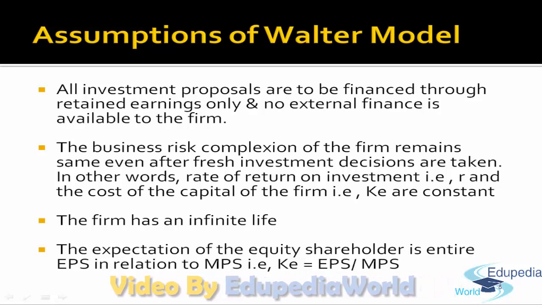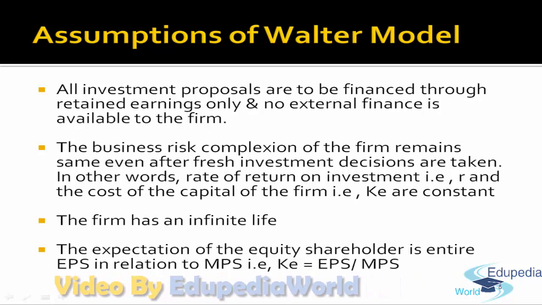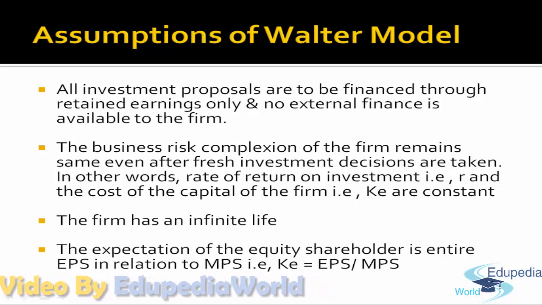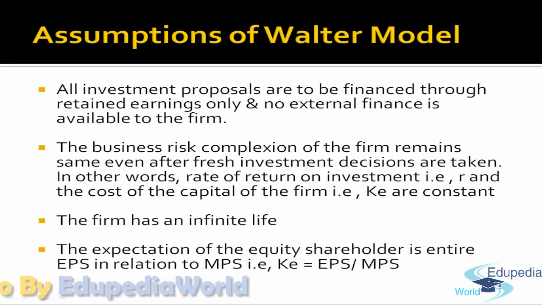The firm has an infinite life. And the last one, the equity shareholders expect that the entire earnings of the firm will be distributed to them. They have the expectation on the entire earnings. So in such a scenario, KE is equal to EPS upon MPS.